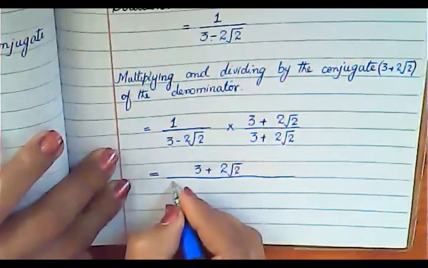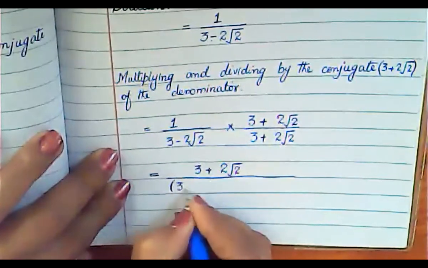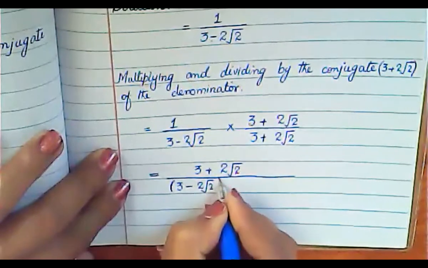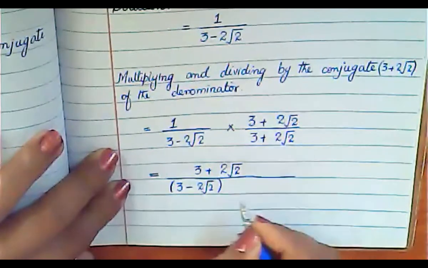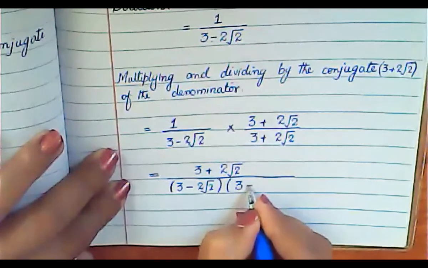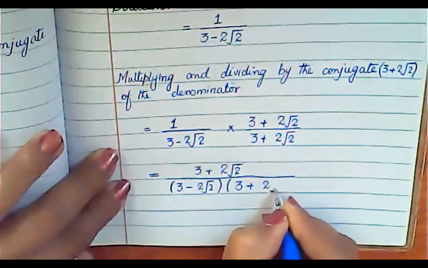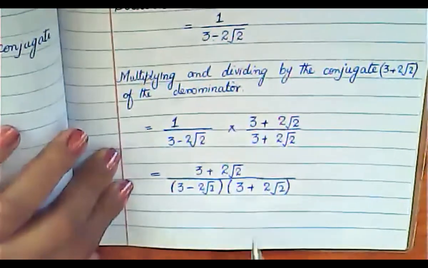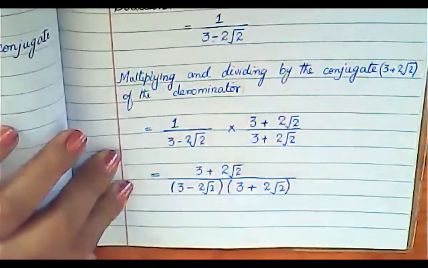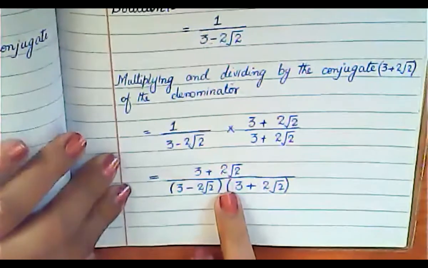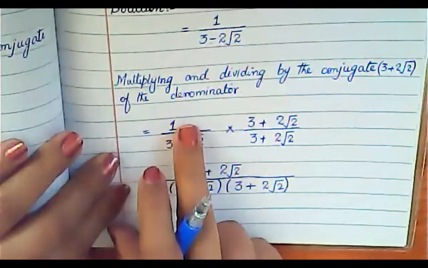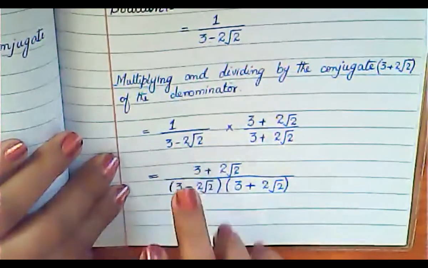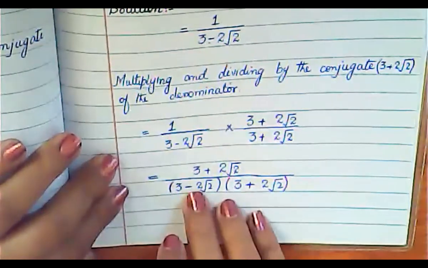First write this term, 3 minus 2 under root 2 in brackets, then this term, 3 plus 2 under root 2 in brackets. Is this step clear to you? You have to multiply the numerator and also the denominators.